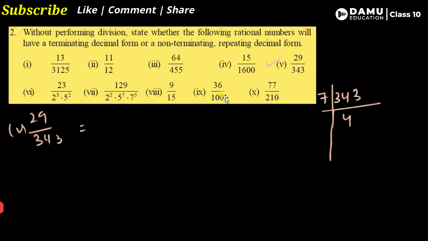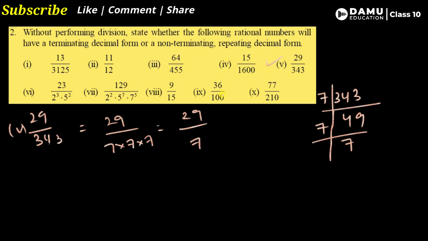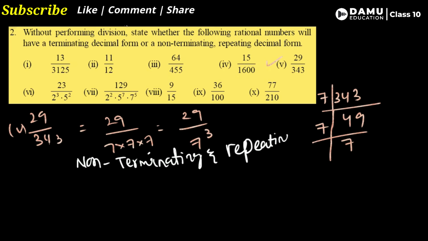Then what is the next combination? 6 will come. So after this 63, 9s are, then 7 7s are. So you can write 29 by 7 into 7 into 7. It is a combination 29 by 7 power cube. So 7 cube. What you can say? So this is not any format. So for this it is non-terminating, repeating decimal. Non-terminating and repeating decimal. So these are the things which we need to know.